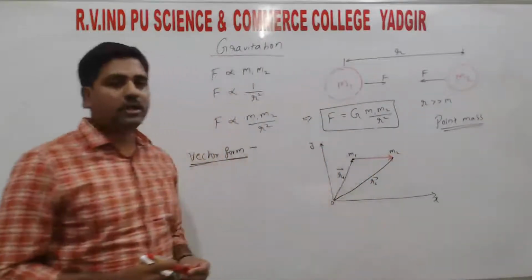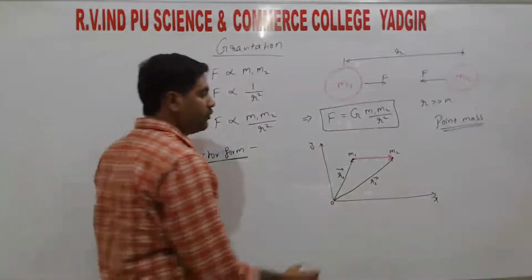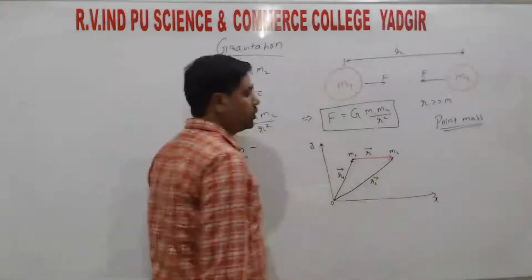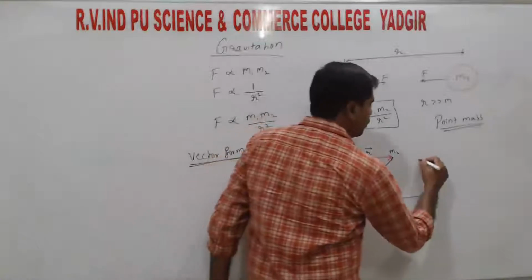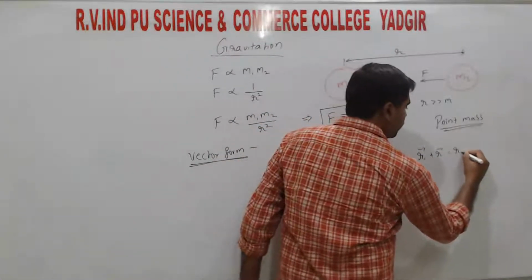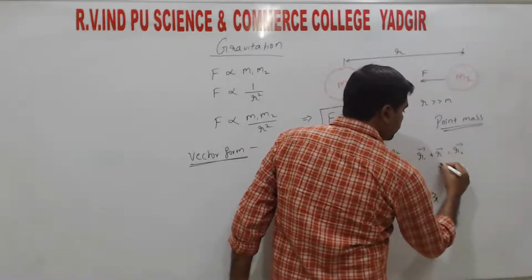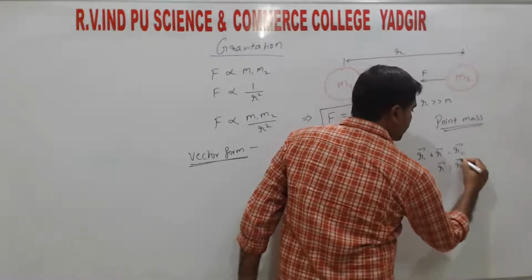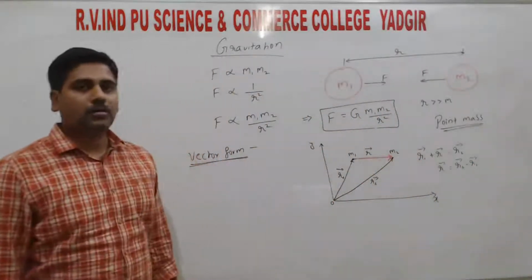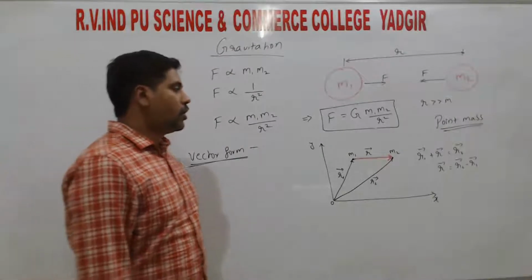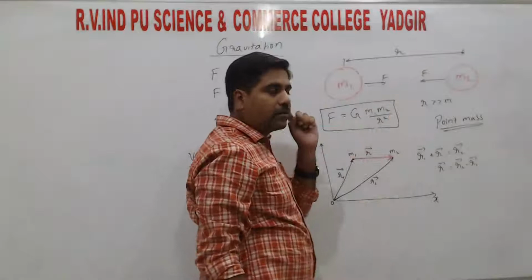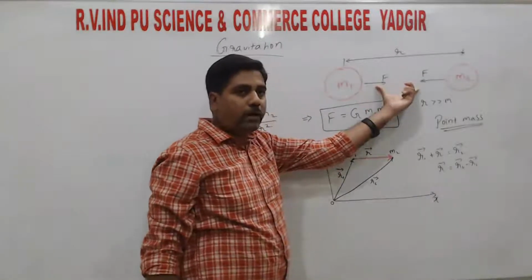So that is what? The displacement vector. That is vector R. From the triangle of vector addition, vector R1 plus vector R is equal to vector R2, right? So vector R is equal to vector R2 minus vector R1. Now vector R is the displacement vector, that is the distance between the two point masses.